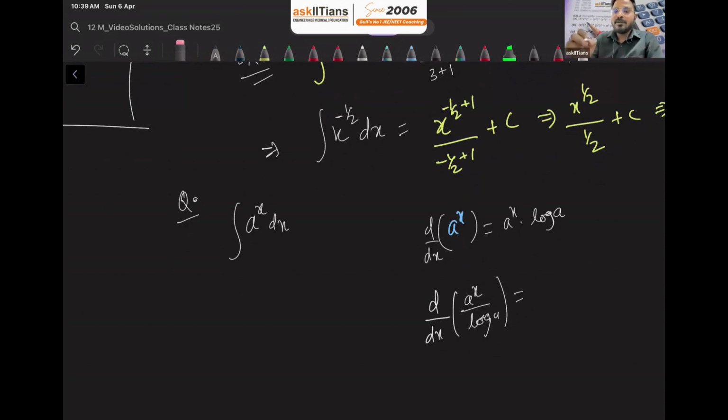So basically this is the function, and what is the function? A raised to x log a over log a, right? A raised to x over log a. This is the function whose derivative is a raised to x.